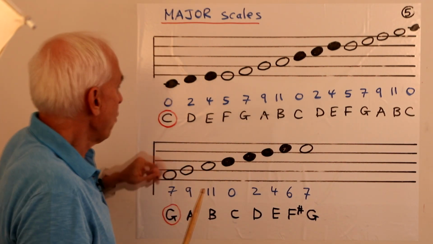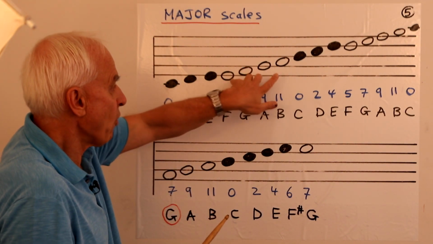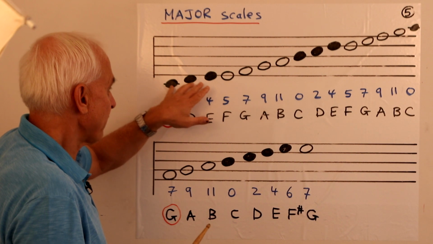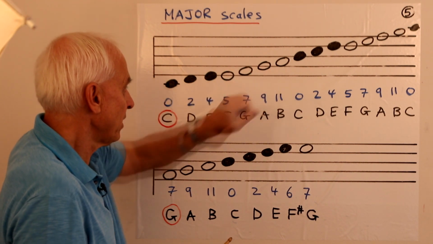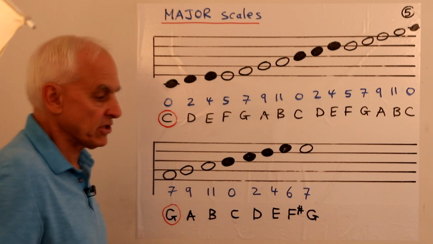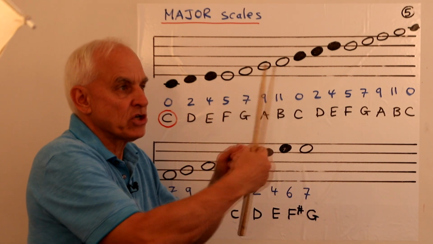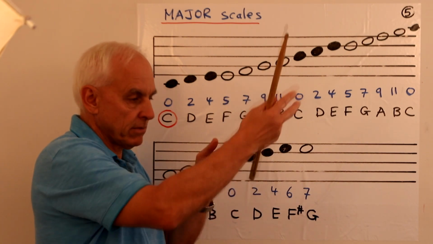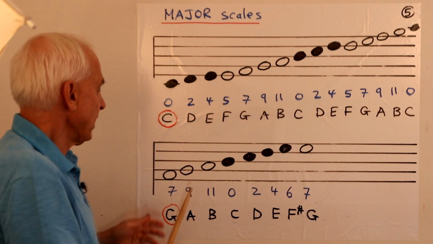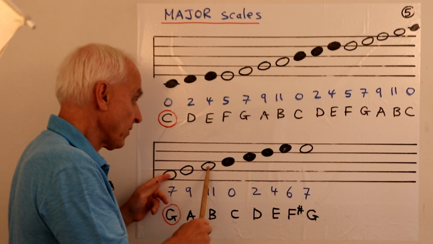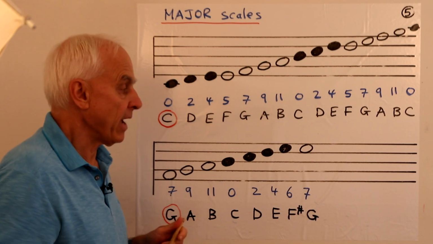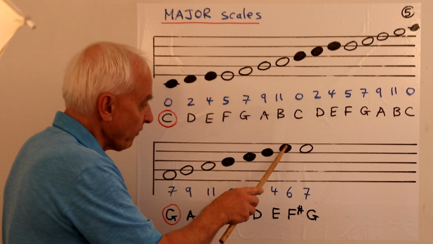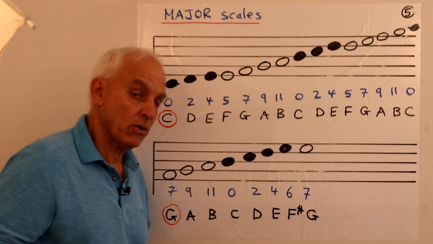And in each case, we have 3 of one color, followed by 4 of the other. In this type, when we start with a black note, we have 3 black notes, followed by 4 white notes, where the only place where the level is not increasing is at the junction when we change from black to white. At that stage, we don't go up in a level. Otherwise, we're always going up by a level. And in this case here, when we start on a white note, we have 3 white notes, followed by 4 black notes. And then it repeats. And the only place where we don't go up a level is again in the same situation where we're going from a black note to a white note. Going from a white note to a black note, yes, we do go up.